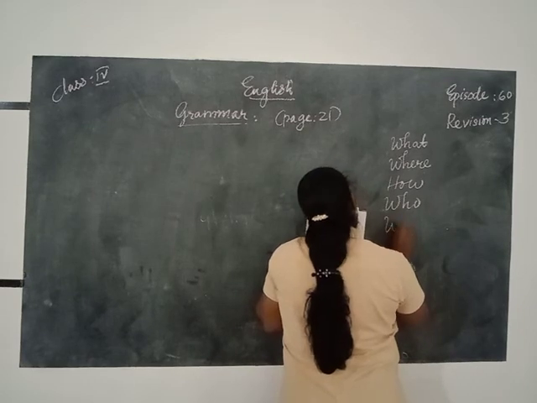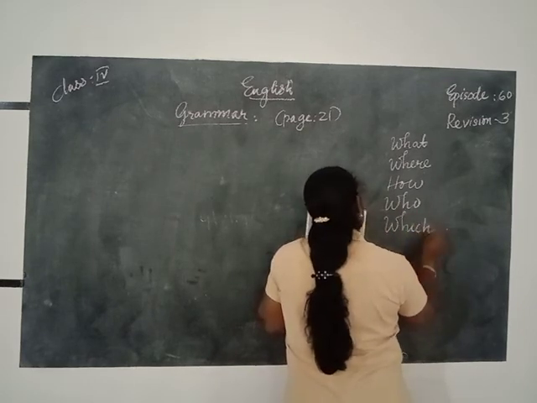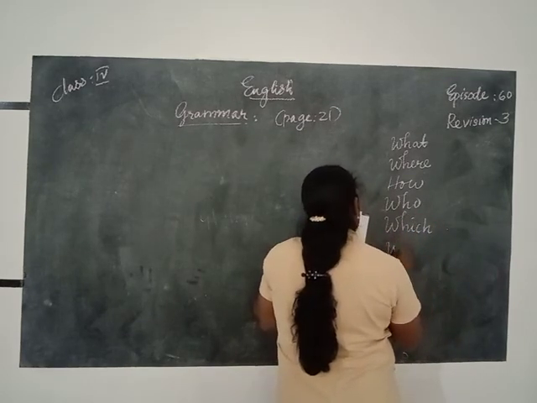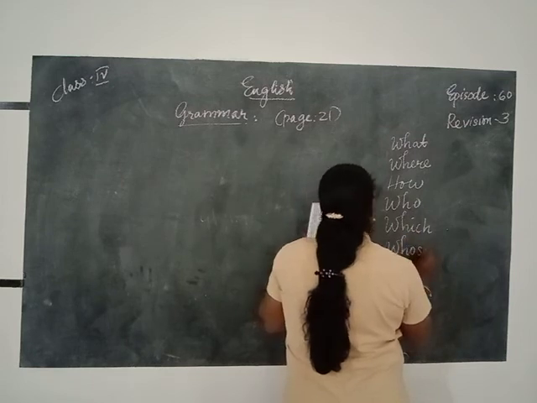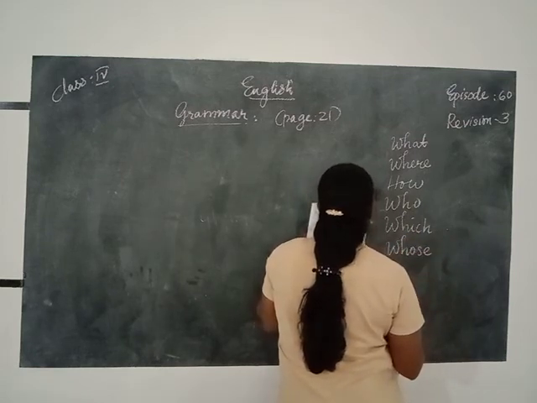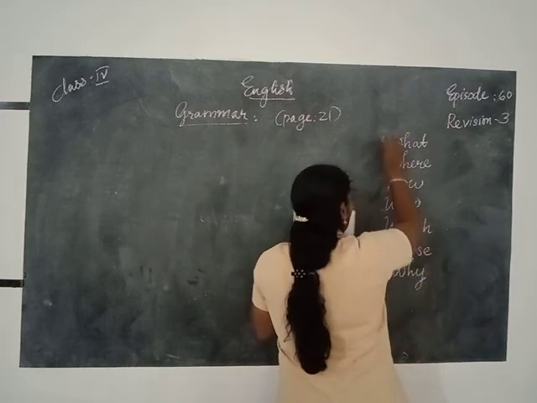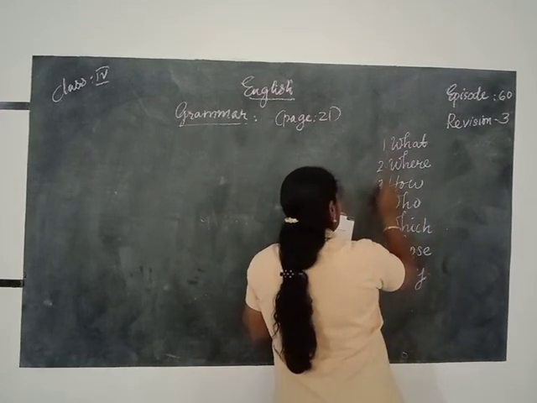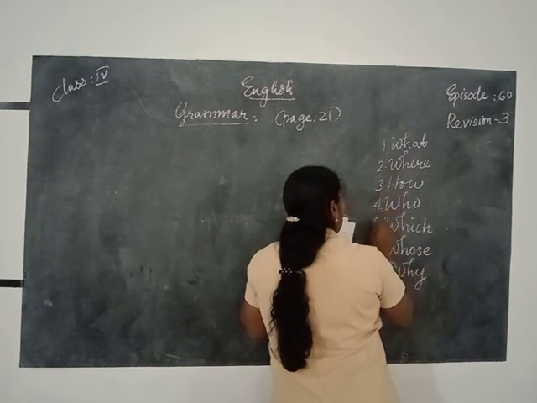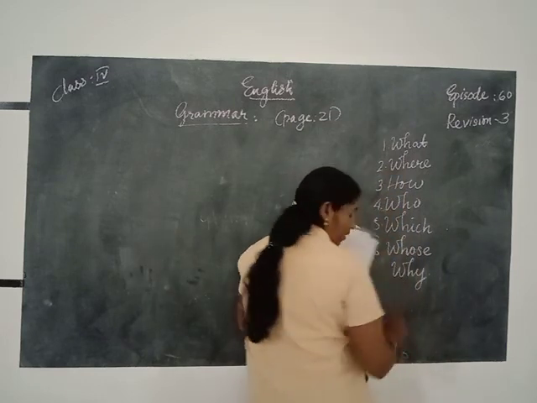Then which, W-H-I-C-H, which. Then whose, W-H-O-S-E, whose, and why, W-H-Y. How many words are there? 1, 2, 3, 4, 5, 6, 7.